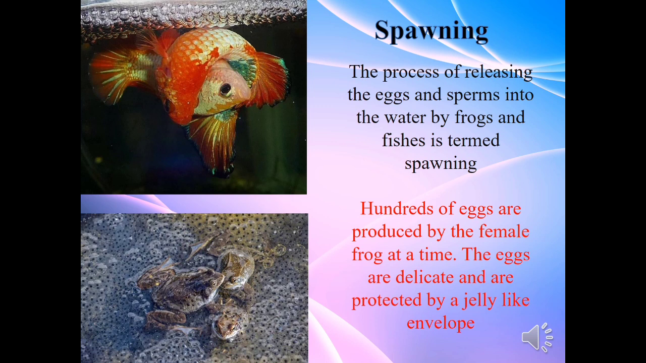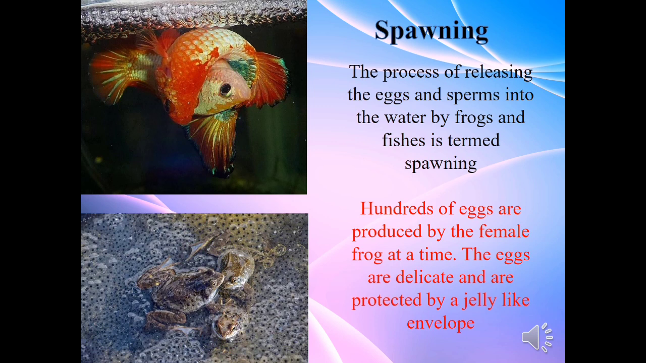Have you ever seen frogs swimming in water? When it is time for reproduction, the male frog and the female frog move to the shallow streams or ponds. When they come together, the female frog lays hundreds of eggs. These eggs are not like hen's eggs. These eggs are comparatively delicate and are protected by a very thin jelly-like envelope.